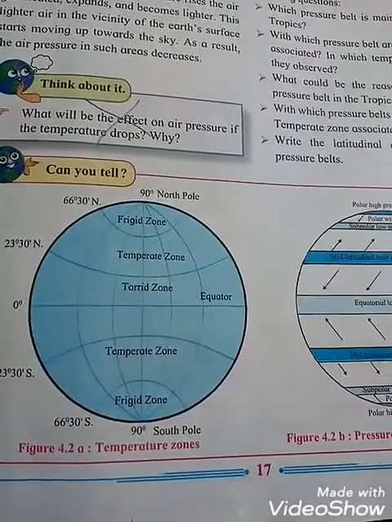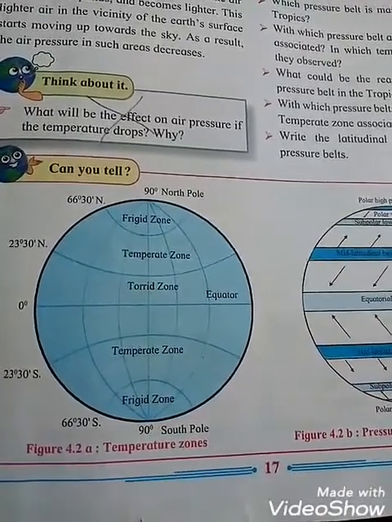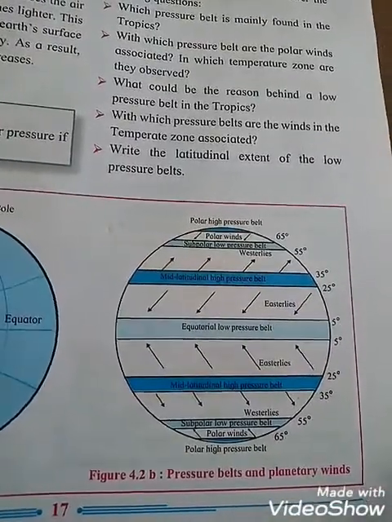So see students, two diagrams are there. Figure 4.2a, that is temperature zone, and figure 4.2b, that is pressure belts and planetary winds.